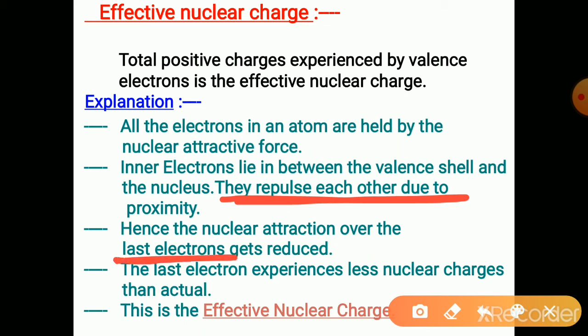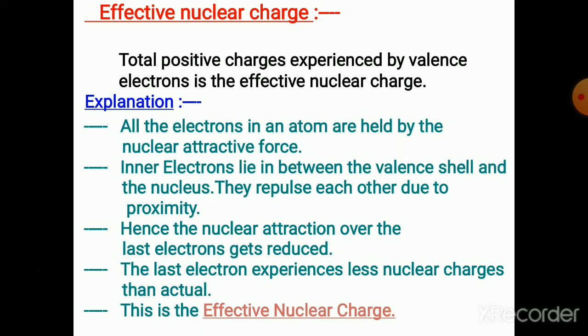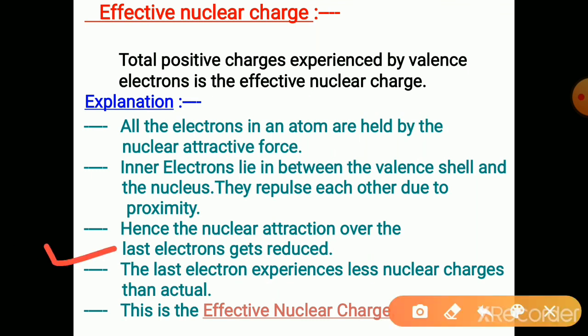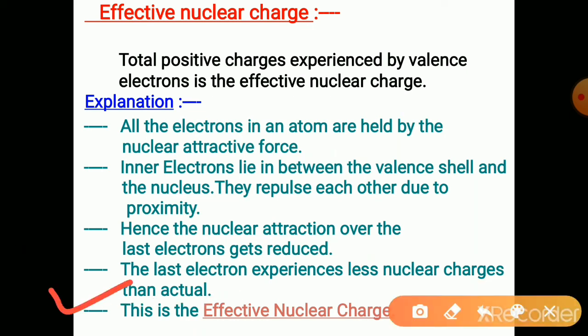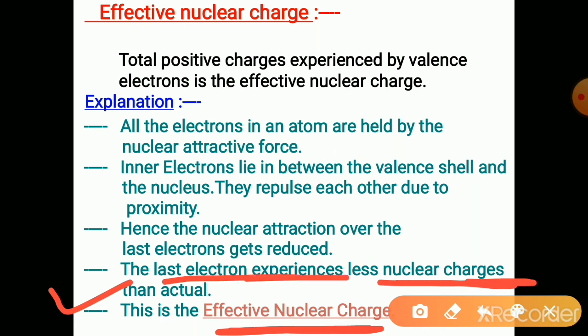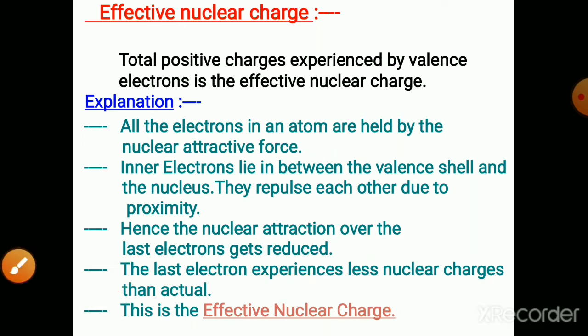The last electron experiences less nuclear charge than actual, and this is called the effective nuclear charge. This plays a very important role in deciding the metallic and non-metallic character.